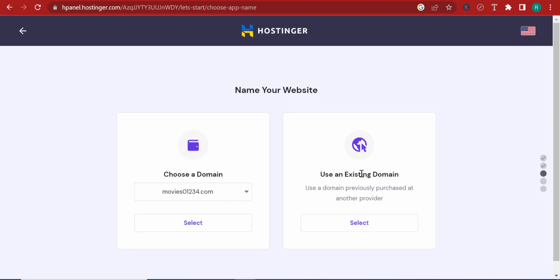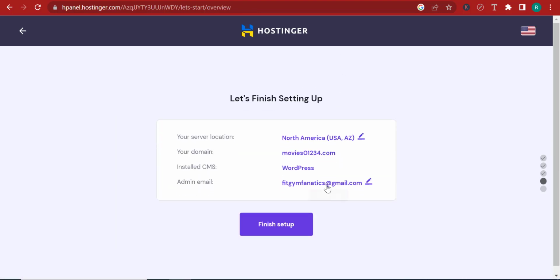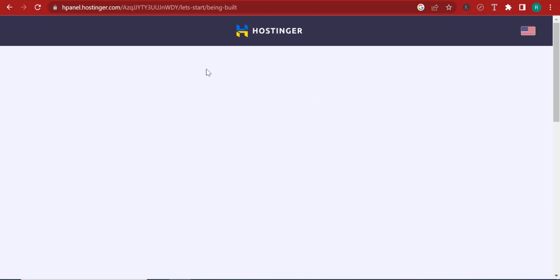It's going to be a little bit complicated because you're going to have to point your name servers from the host where you purchased the domain to the name servers of Hostinger, but it won't really take much time. That's a very basic operation. And besides, Hostinger will guide you through that. So I'm going to click on select here, and then I'm going to click on finish setup.